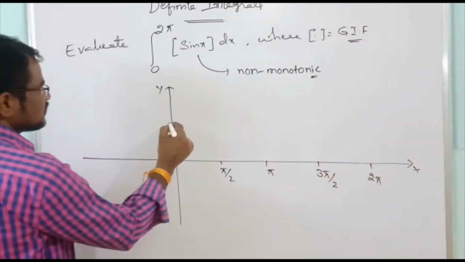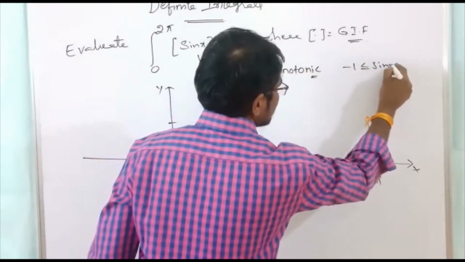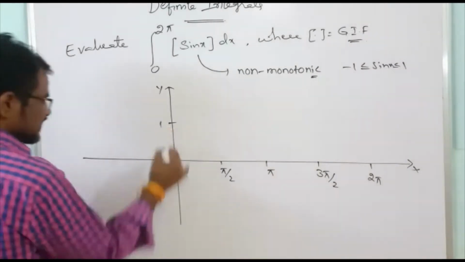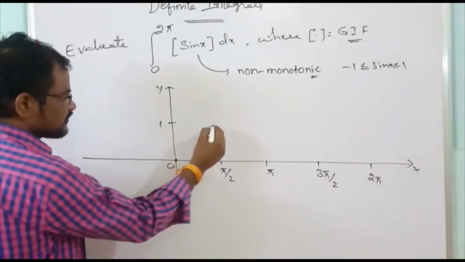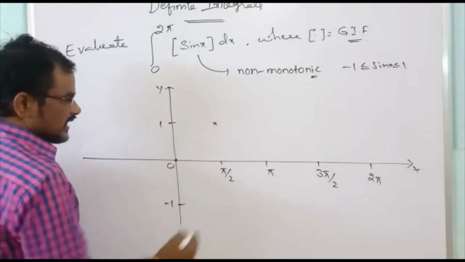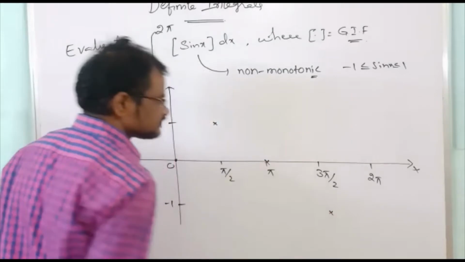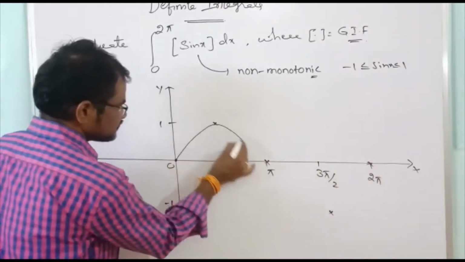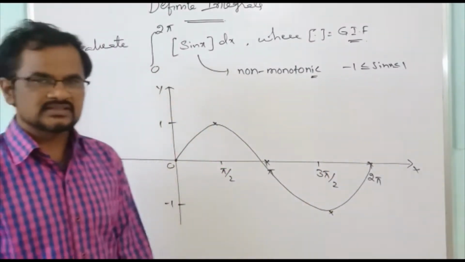The range of sin is the closed interval -1 to +1. Sin 0 is 0, sin pi by 2 is 1, sin pi is again 0, sin 3 pi by 2 is -1, and sin 2 pi is 0. Join these. So this is the graph of sin x, right?